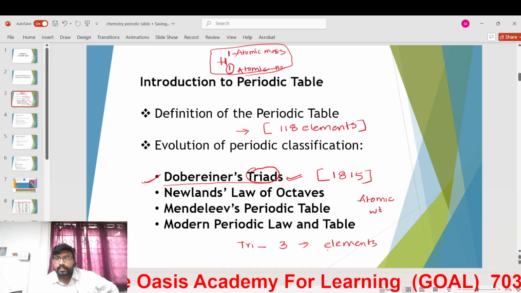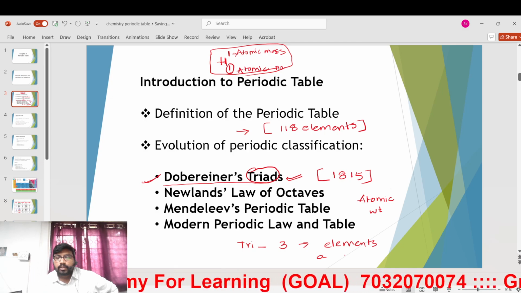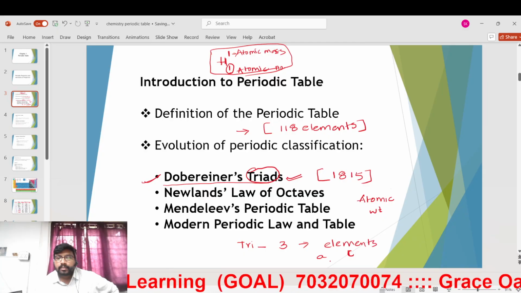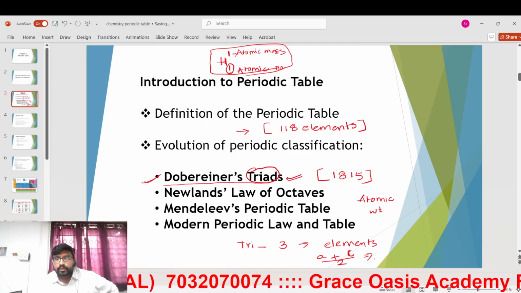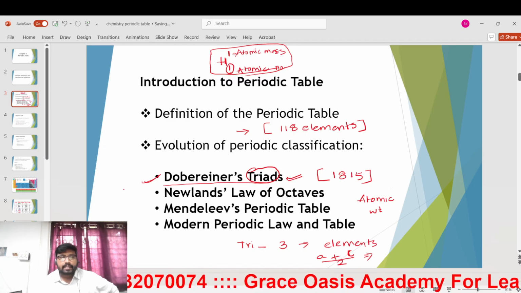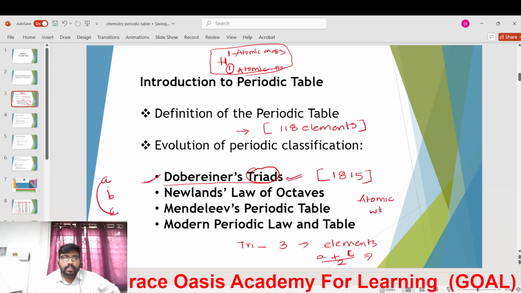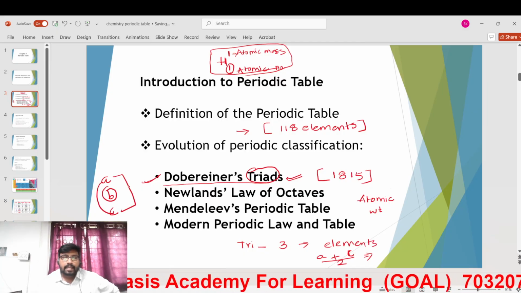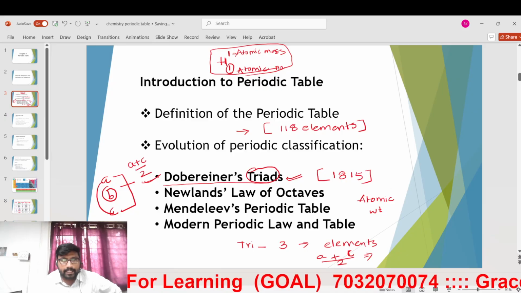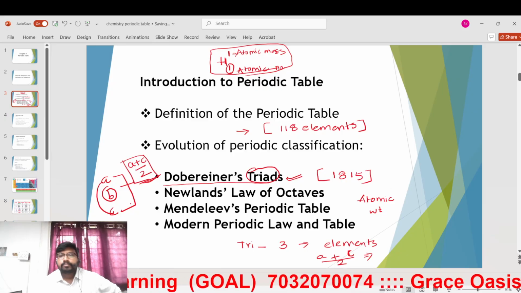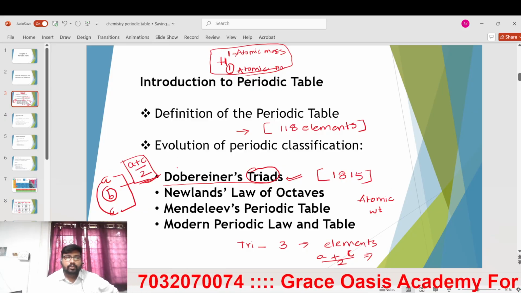He took three elements and took the average of their two extreme atomic weights. For example, if you take elements A, B, and C, he got the properties of B with the help of the average of A plus C by 2. But it is not matching, so it is not an accurate method.